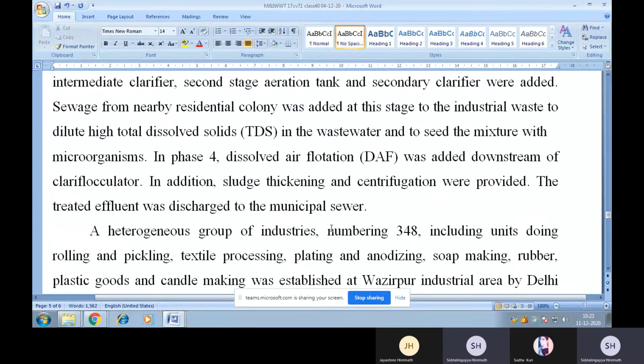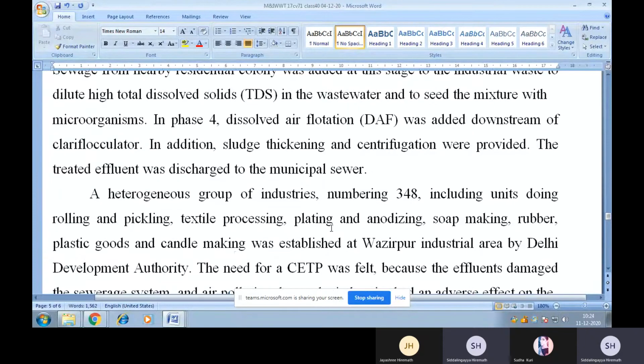In phase 4, dissolved air flotation, known as DAF, was added downstream of the clariflocculator. In addition, sludge thickening and centrifugation were provided. The treated effluent was discharged to the municipal sewer.